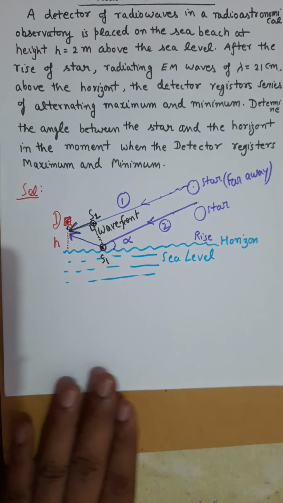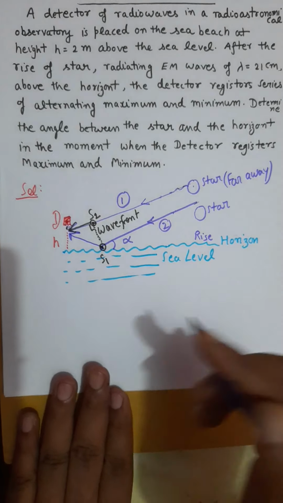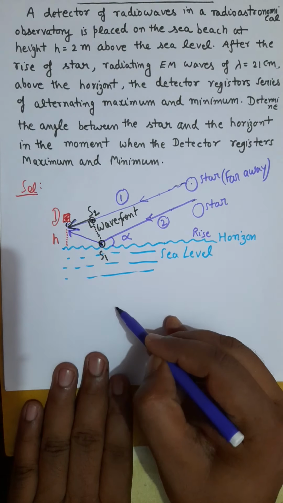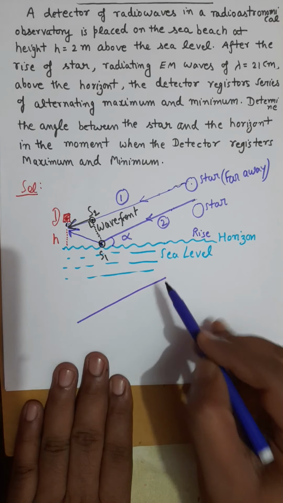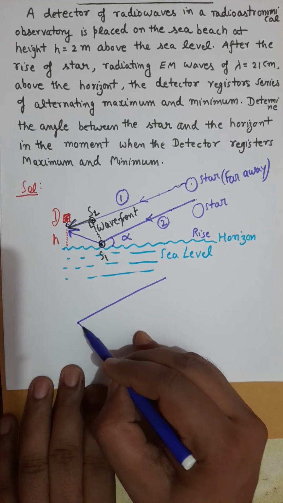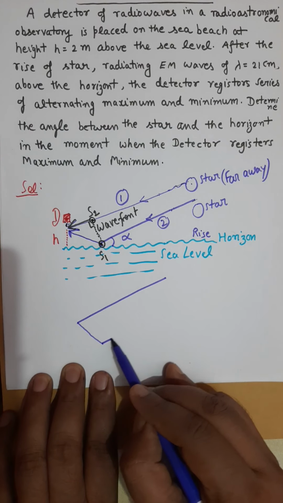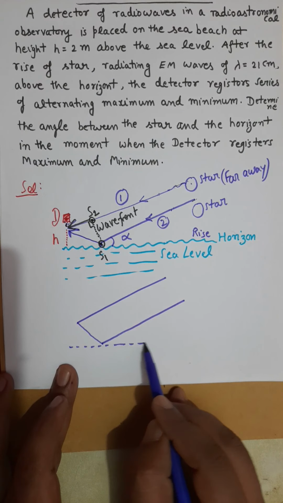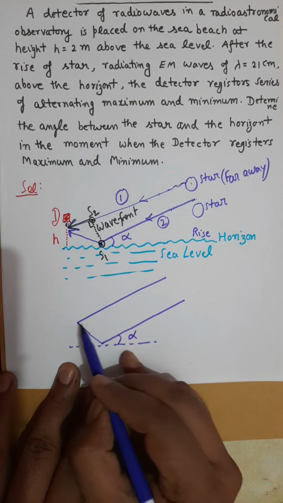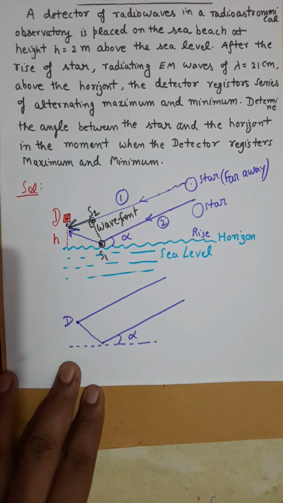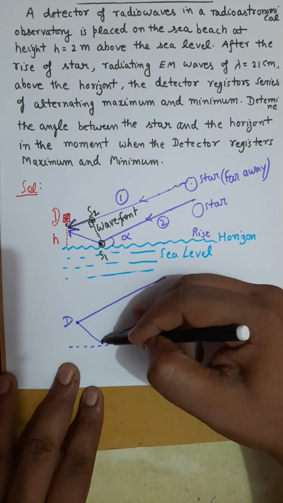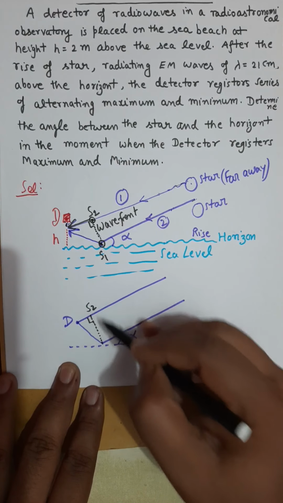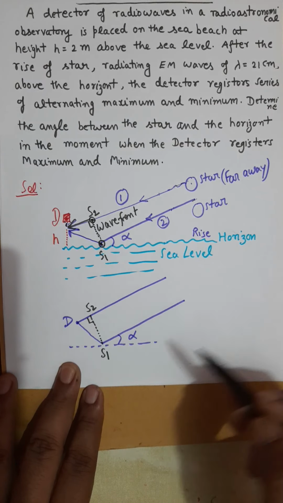So if I draw the waves which are coming from S2 and S1 like this, this is alpha, this is my detector, this is the perpendicular which we have drawn as a wavefront, point S2, and this is point S1.